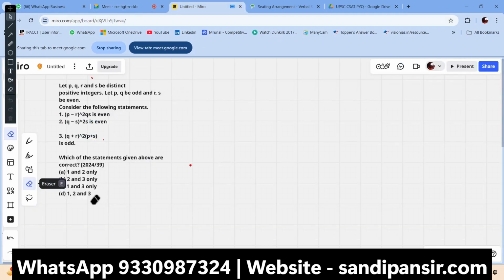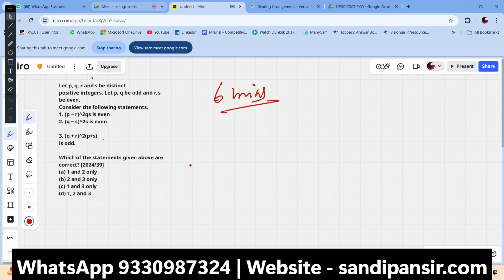So they have asked a question here. Let p, q, r, s be distinct positive integers. Let p, q be odd and r, s be even. Consider the following statement. Now, it's also a question from 2024. Can you solve the question here? I'll give like, let me say, 6 minutes. Try to solve it.